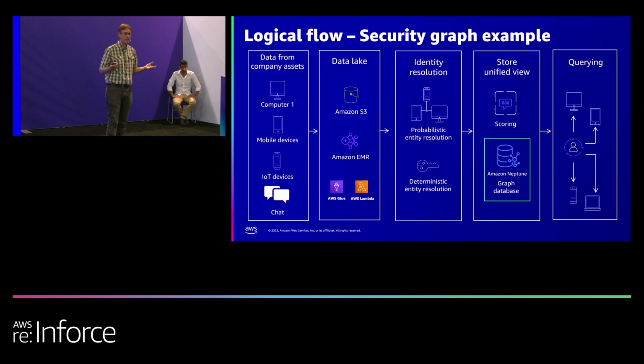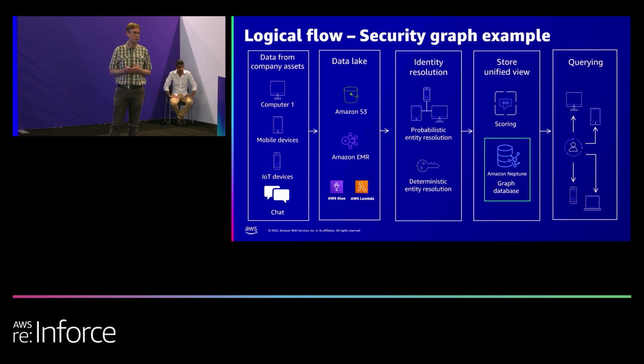This is a very basic example of the kind of logical flow that you might take for a security graph. You start on the left-hand side with your data sources. You might store them in a data lake, something in Amazon S3, do different kinds of processing with things like Amazon EMR to be able to use the data. And then you might have different kinds of analytic processing, things like identity resolution, entity disambiguation.